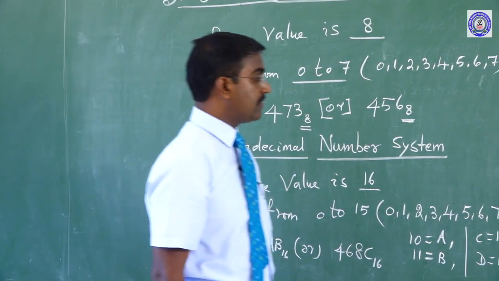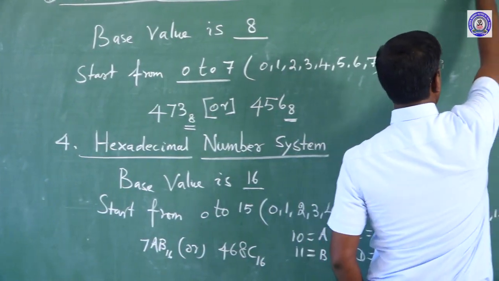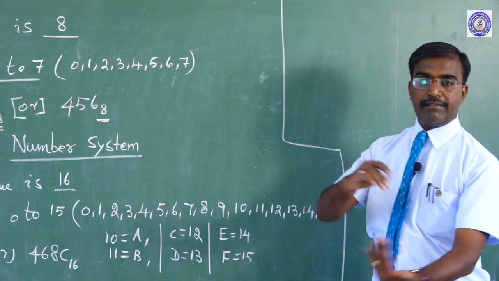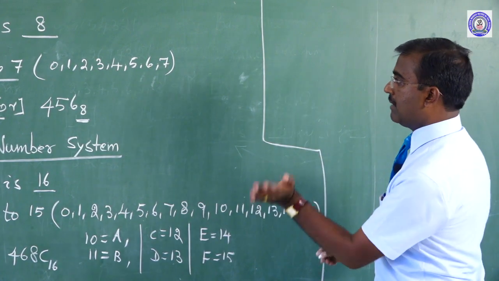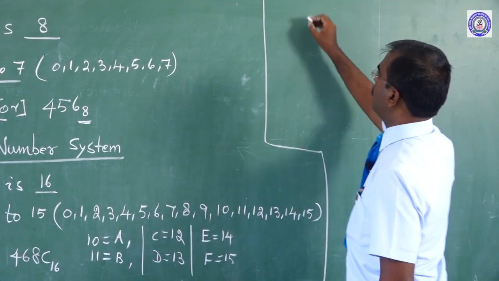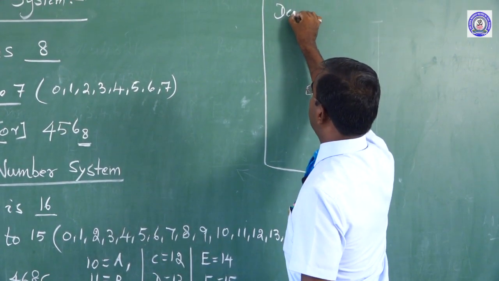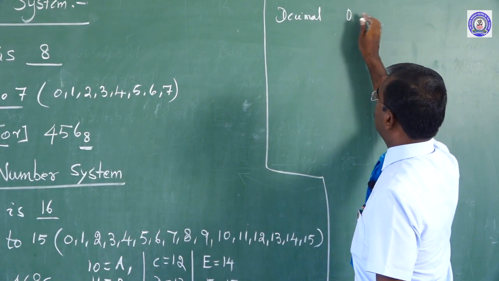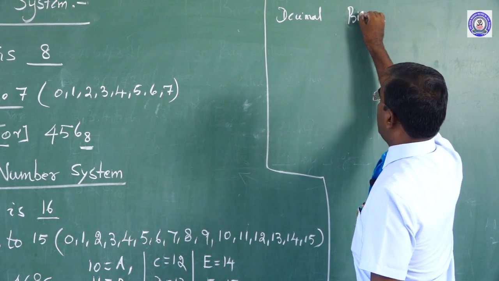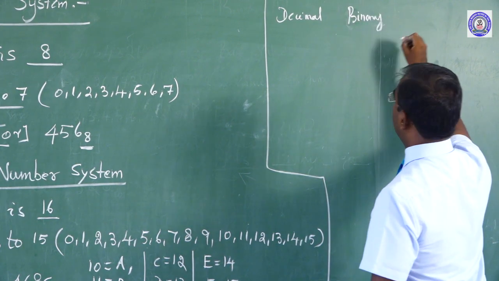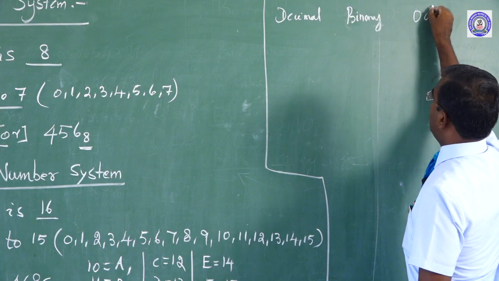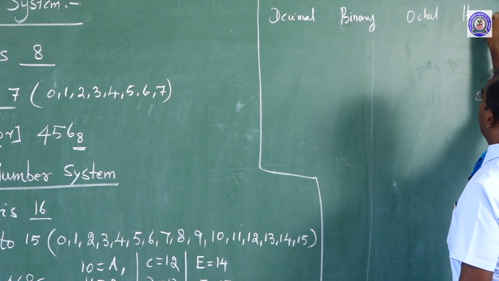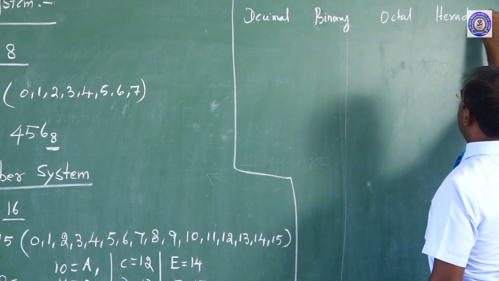In this conversion method, how can we convert between decimal, binary and so on, we will see clearly now. First one is decimal, and then binary, here octal, here hexadecimal.